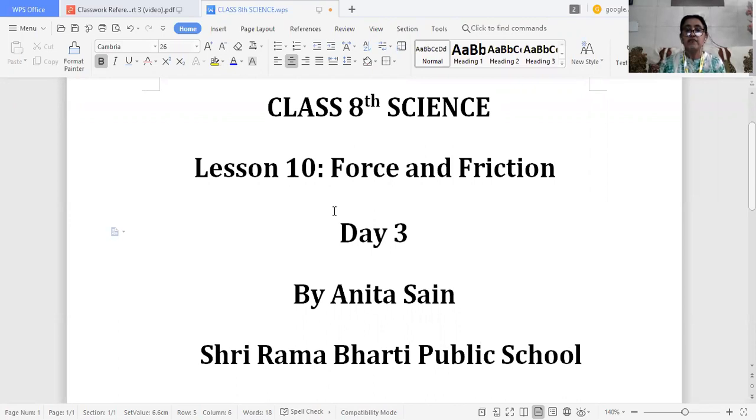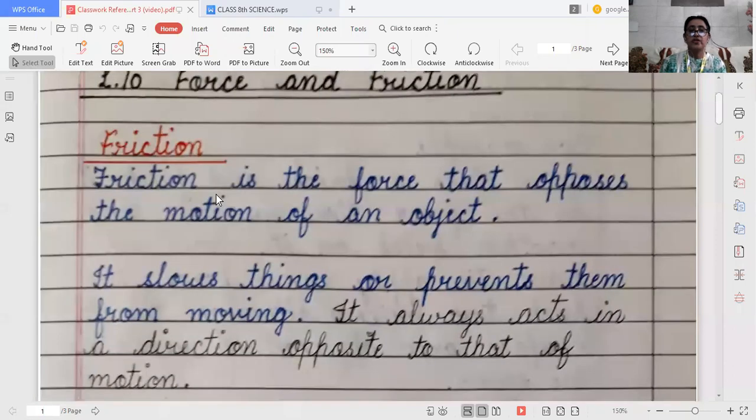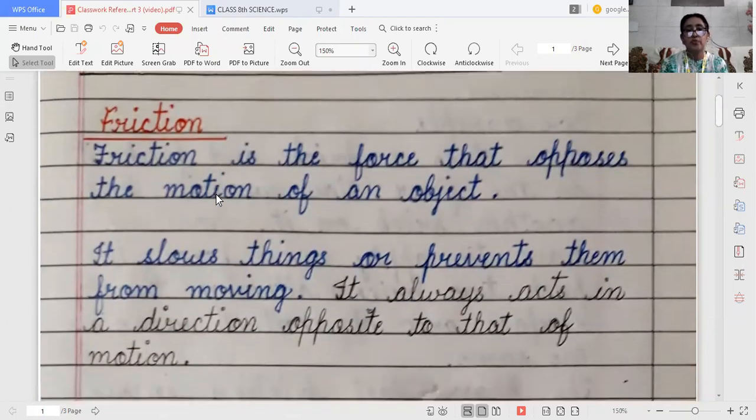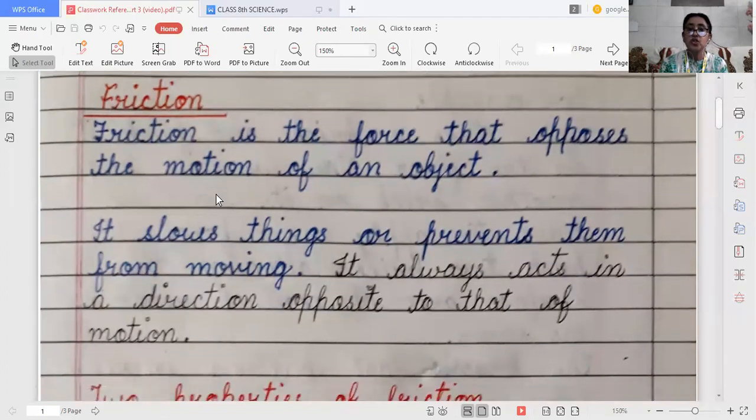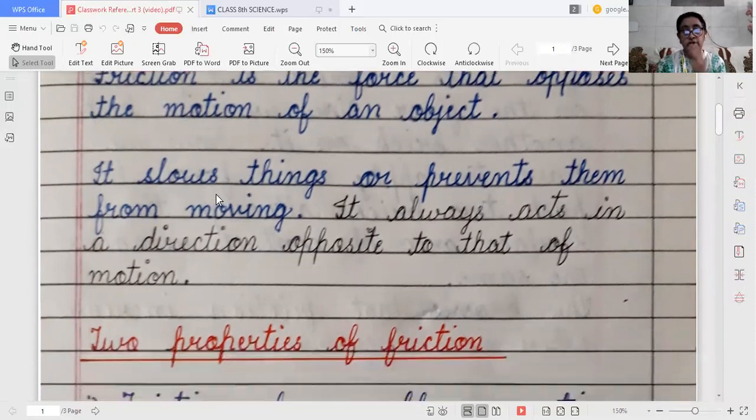Today I will explain a few topics from force and friction. So let's start. Now, friction. What is friction? Friction is the force that opposes the motion of an object, and it always slows things down or prevents them from moving. It always acts in a direction opposite to that of motion.